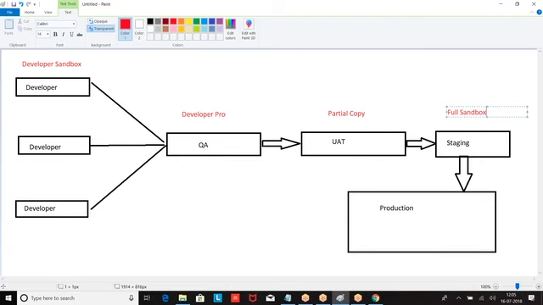What is the meaning of refresh? Today I am a tester. Developers have developed one functionality and gave it for release. Today I took a fresh copy of production, whatever is there, and I tested on that copy. Then after one month, they told me to test again.